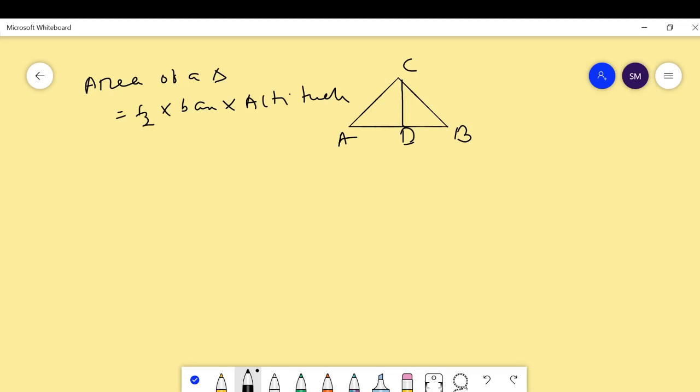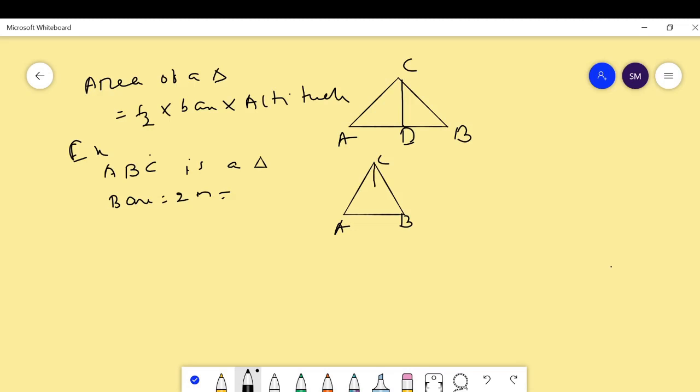Here the triangle is given whose base and height is given. Suppose here one example. Find the area of the triangle. Suppose ABC is a triangle whose base is equal to 2 meter. I have already told you, please students, always put the dimensions in same unit while you are finding area